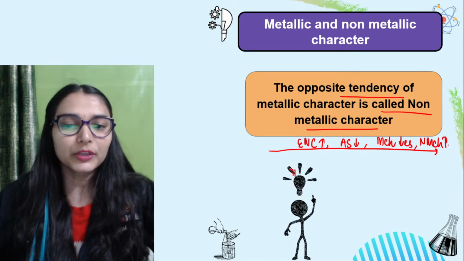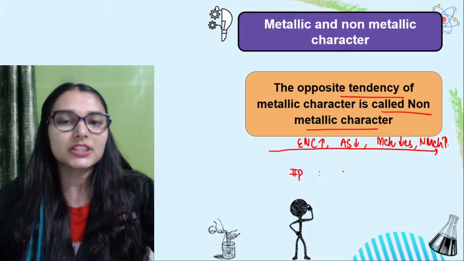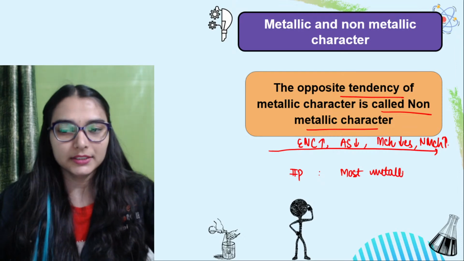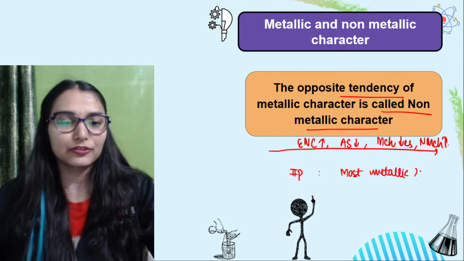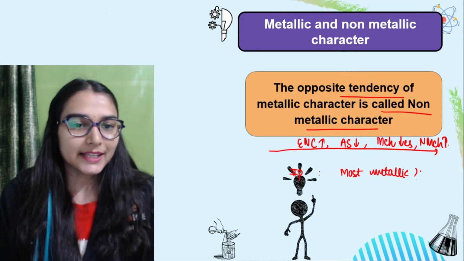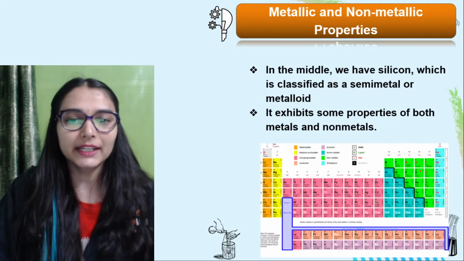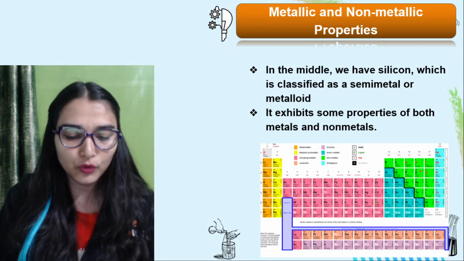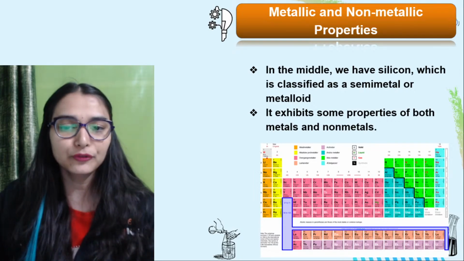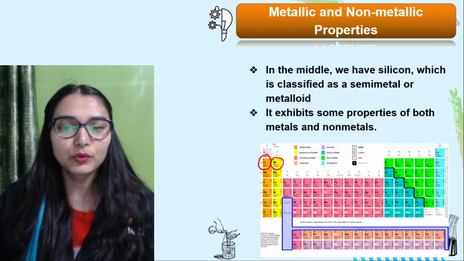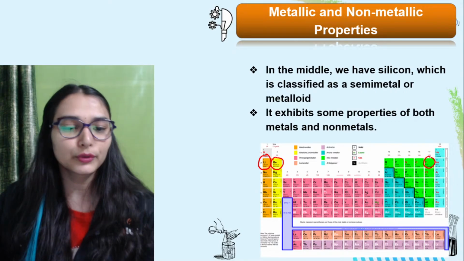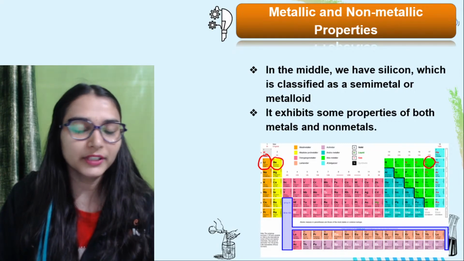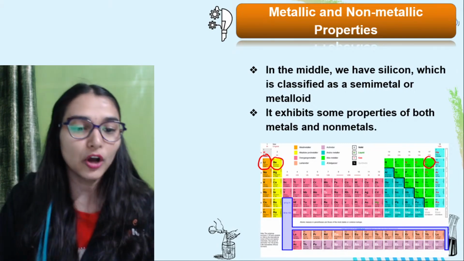So tell me, second period के अंदर which is the most metallic element? Most metallic in second period. Name the element, everyone in the chat box. Yes, नाम बता दो जल्दी chat box में. It should not take much time. Yes, come on. Second period में you have to name the most metallic element. That would be lithium, beryllium, boron, carbon, nitrogen, oxygen या fluorine. बेटा, sodium is in third period है ना योगराज, sodium third में है. We are talking about second में कौन होगा, lithium.